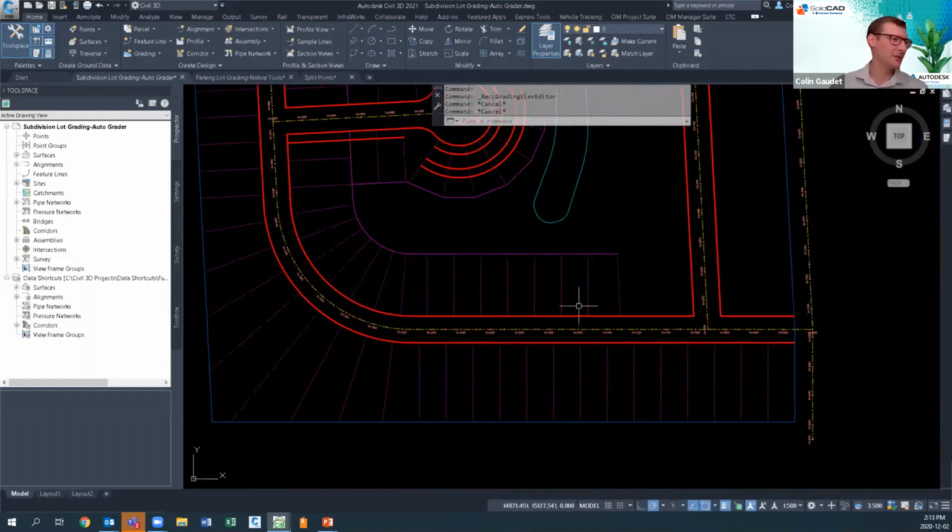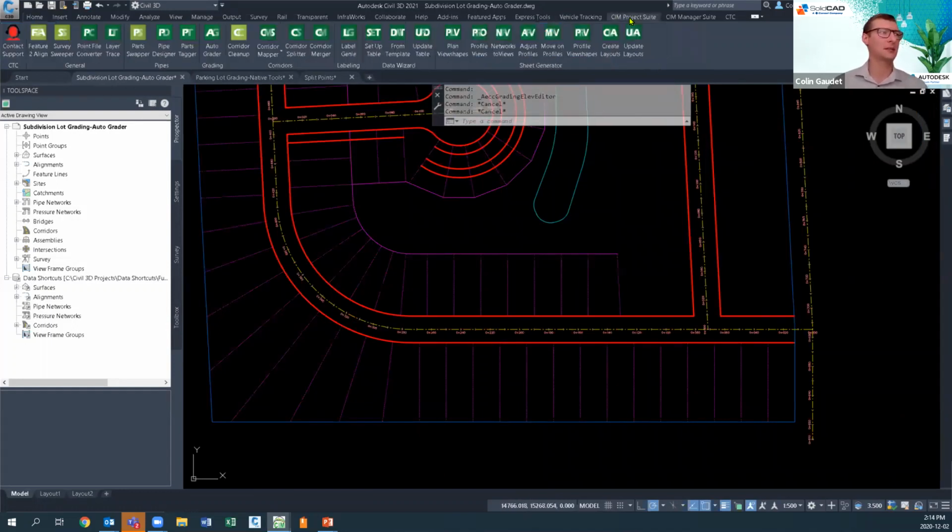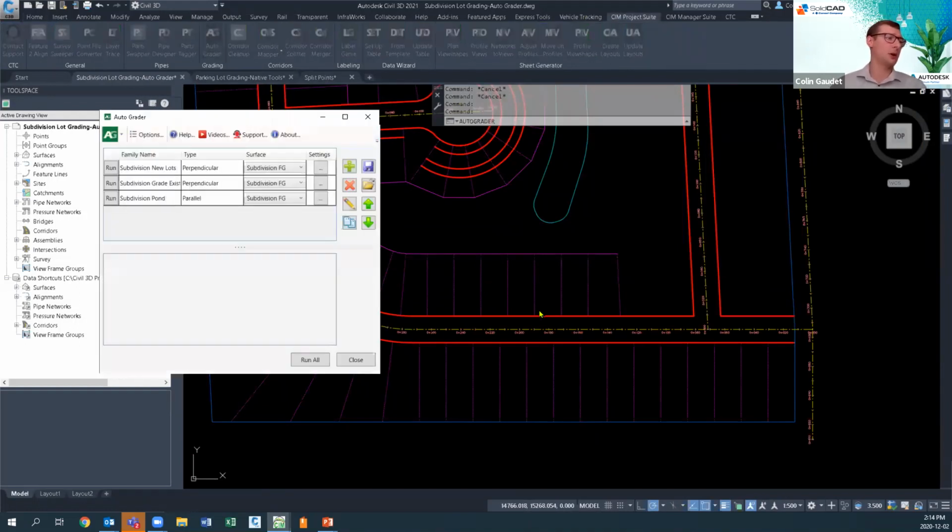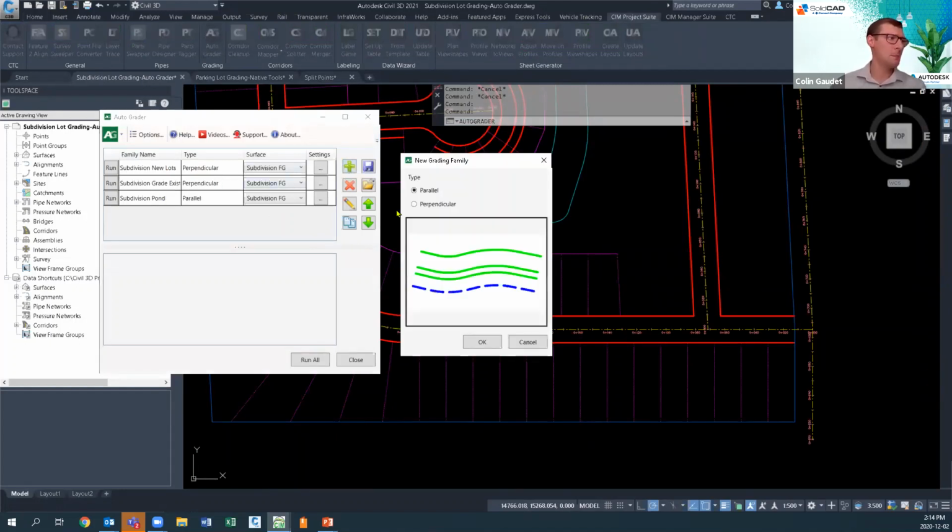I'd like to pan down, maybe and just look at another chunk of this site, and we'll see how AutoGrader tackles this. So pop open AutoGrader. There's 2 different types of families right now that we can have with AutoGrader. There's the parallel families, and if I just go and add another one, there's parallel grading, which creates dynamic links between offset feature lines, or there's perpendicular. So you've got a parent feature line in blue, and all of the child feature lines, you're going to add grade breaks to them, and they're perpendicular.